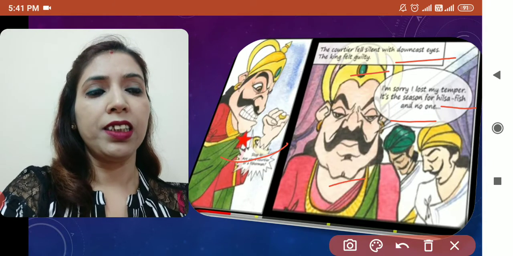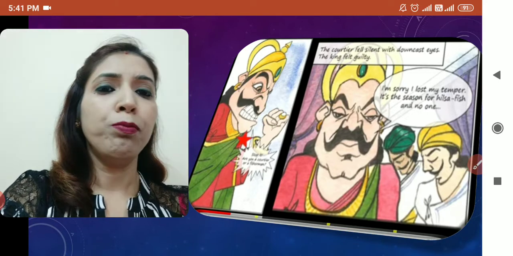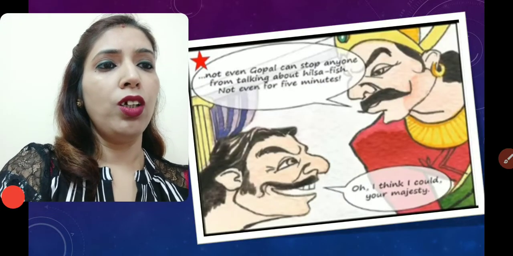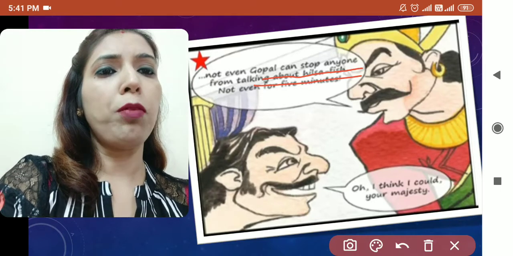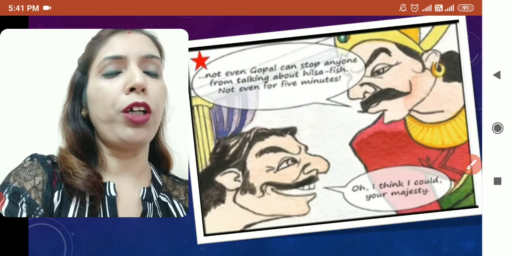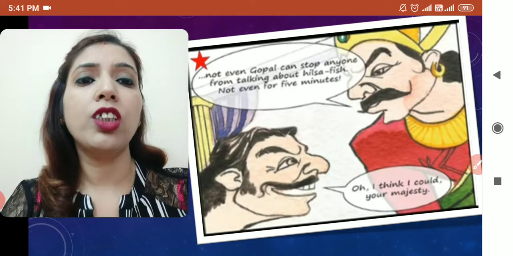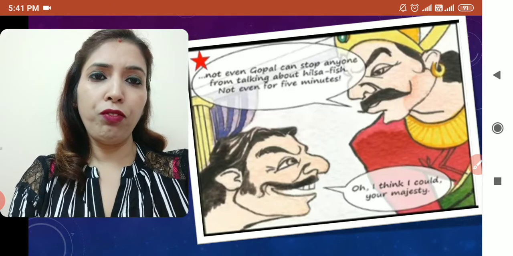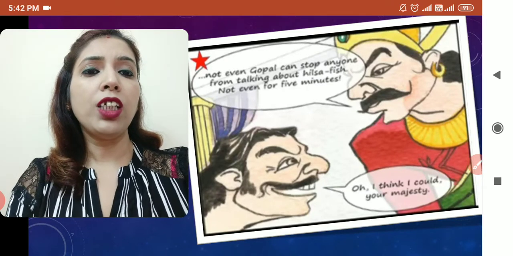He says that no one can stop people from talking about Hilsa fish. It is such a season. Then the king says that not even Gopal can stop anyone from talking about Hilsa fish, not even for 5 minutes. He says that now his whole country is so much indulged in Hilsa fish, so engrossed with catching it, buying it, cooking it and enjoying it, that people have just forgotten everything.